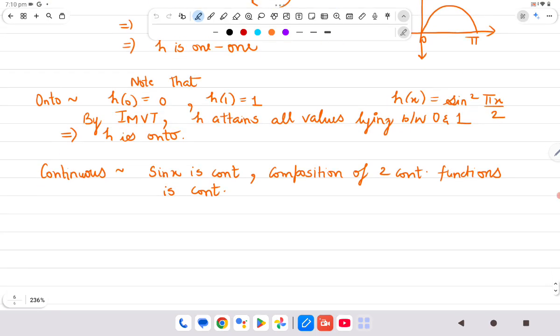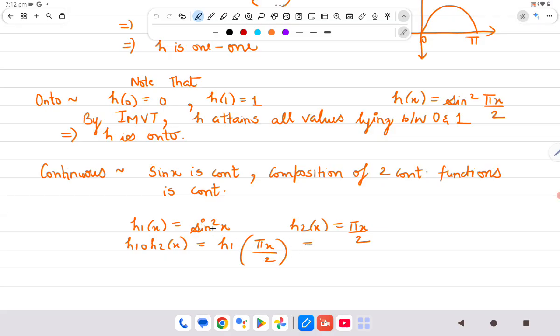So basically हम इसे देख सकते हैं as composition if I take one map to be sine square x which is continuous, and if I take the second map to be pi x by 2, then h is the composition of the two. Okay, fine. I think it will be fine.